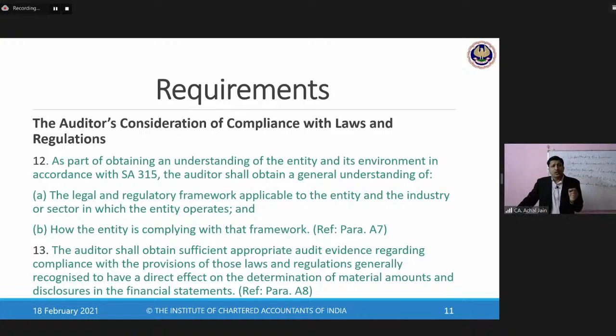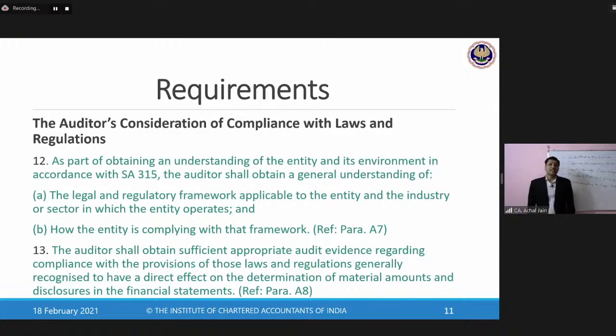But it's not only the auditor who will be doing this. As we understand, it's the responsibility of the management to ensure compliance with laws and regulations. So the other step which the auditor will also perform is to check how the management has ensured compliance with laws and regulations.